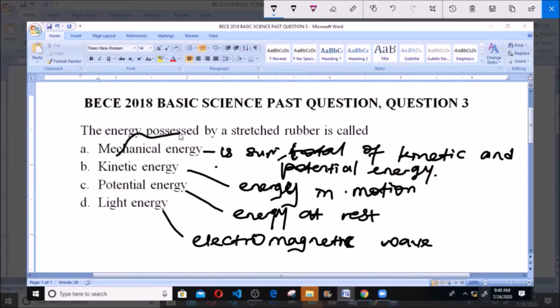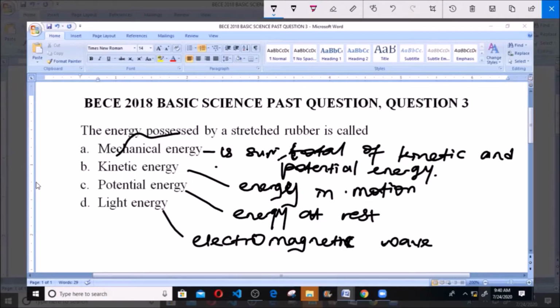Now, mechanical energy here is the sum total of kinetic and potential energy, meaning that kinetic and potential energy are both components of mechanical energy. So if we pick mechanical energy as our answer, it will be too broad, because mechanical energy consists of both kinetic energy and potential energy. But we have to look for the specific energy that a stretched rubber possesses.